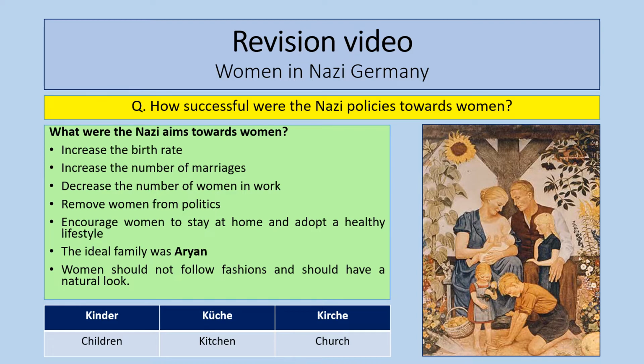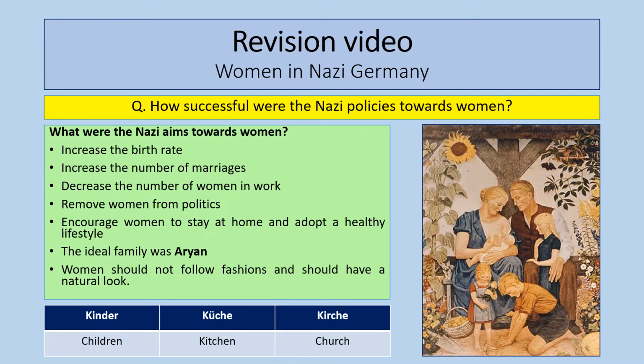And I think encouragement is very important in terms of understanding the Nazi approach towards women, because a lot of the changes they wanted to bring in were being brought in through propaganda, through what they did with the youth groups, for example, through the education that girls achieved at school, rather than making many of these things particularly compulsory. Women shouldn't follow fashions, they should have a natural look, so things like makeup, for example, were not encouraged. That was seen as an Americanization, which was to be discouraged in Nazi Germany.